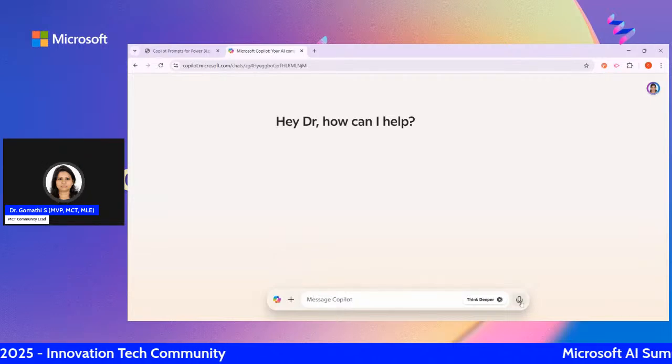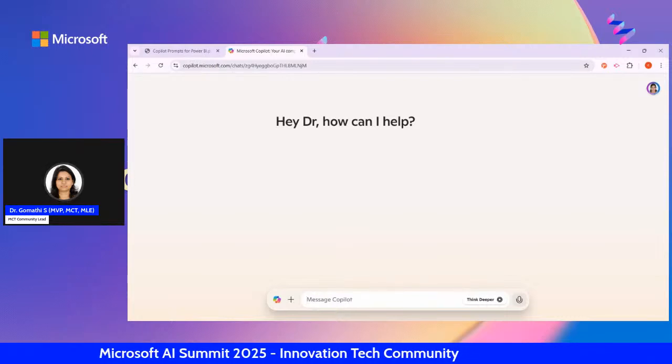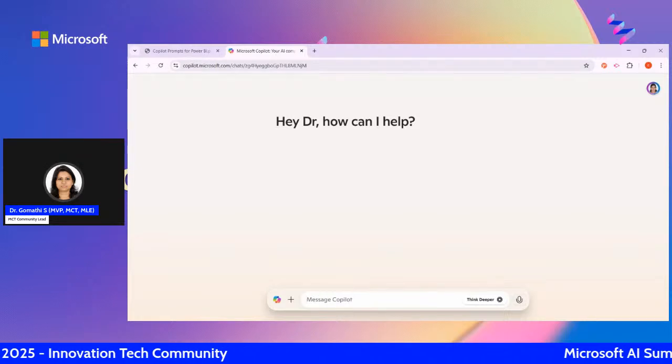And on the right side, you can see this is for talking to the Copilot. For example, if you're not okay with typing something, or if you have a big thing to discuss with Copilot, you can use this talk to Copilot. Okay, we are going to type it here.